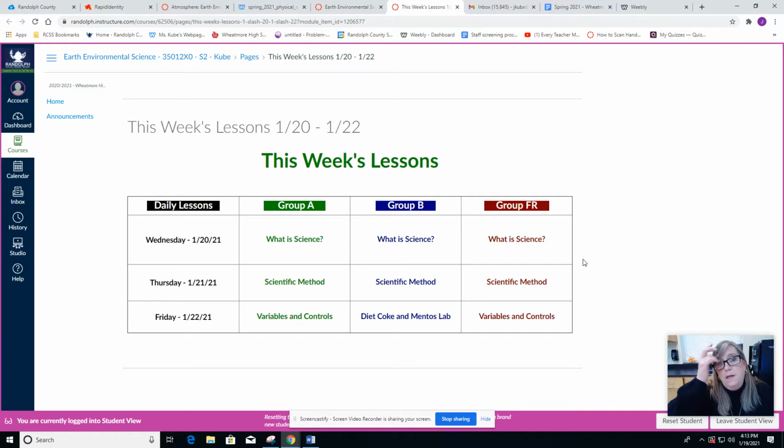We'll be filming it, and in the case of this lab, you'll be given the data, so you can watch us doing the lab. It's a Diet Coke and Mentos lab. We'll film it for you, and you can see the explosions and stuff. But we'll give you the data of what we measure, and you'll still be responsible for writing up a lab report.